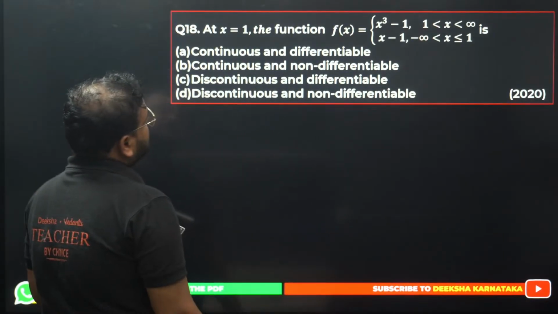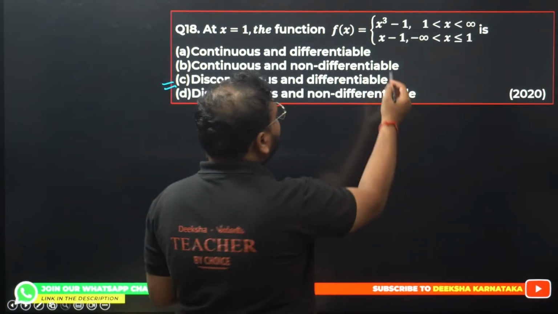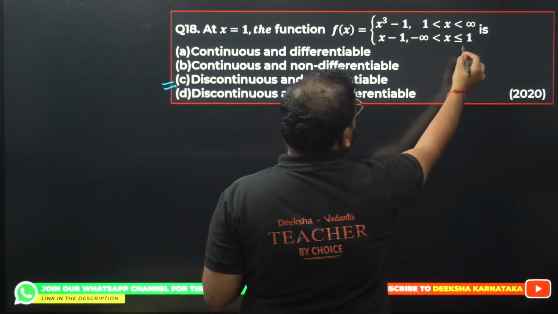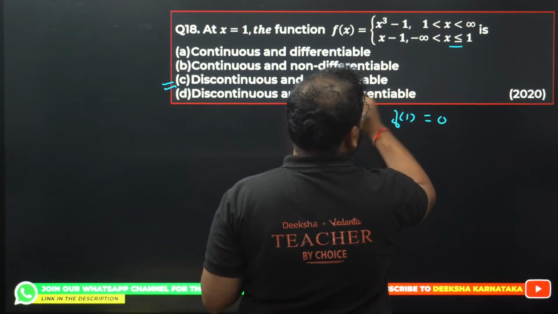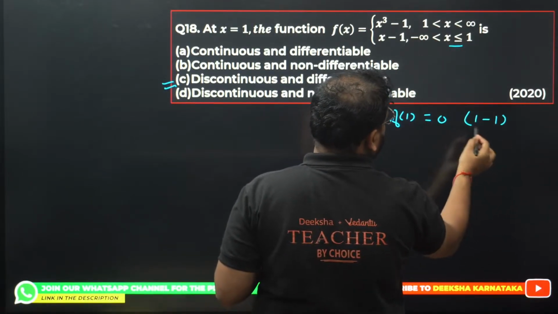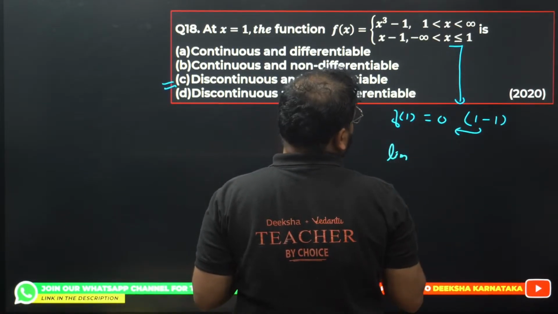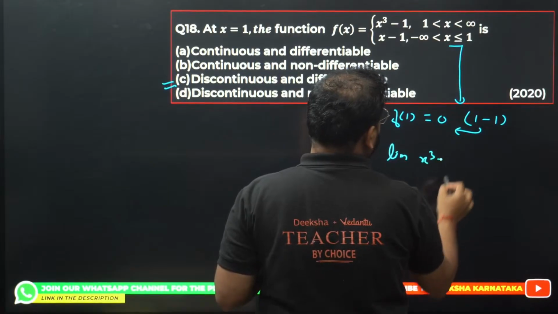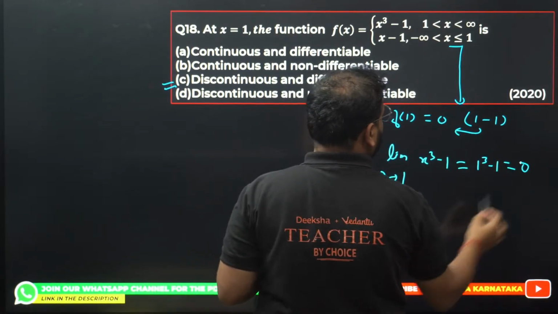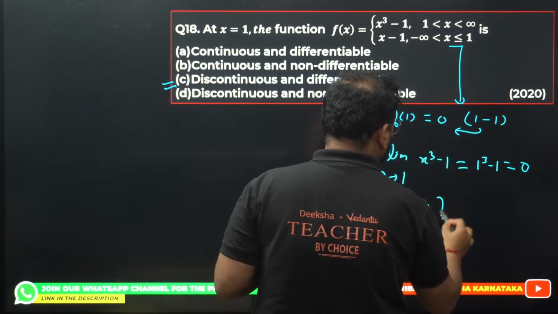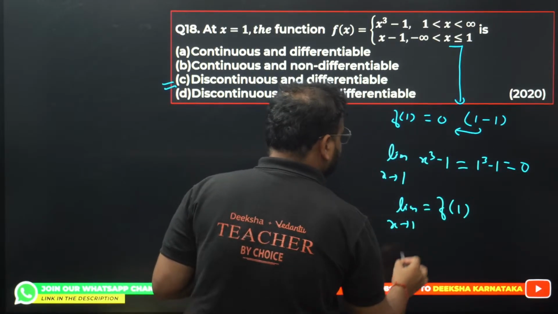C is the answer for Alan. We'll check continuity. If you check over here, f of 1 will be 0 because of this. 1 minus 1 is 0 from here. 1 minus 1 is 0 from here, and the limit will become what? The limit of x cube minus 1 as x tends to 1, the answer will be 1 cube minus 1, again 0. So the limit is equal to the function value at 1.